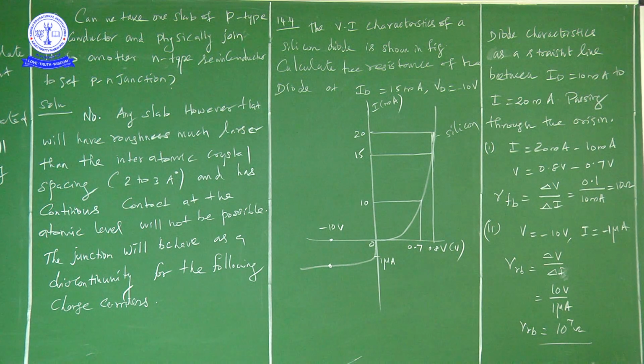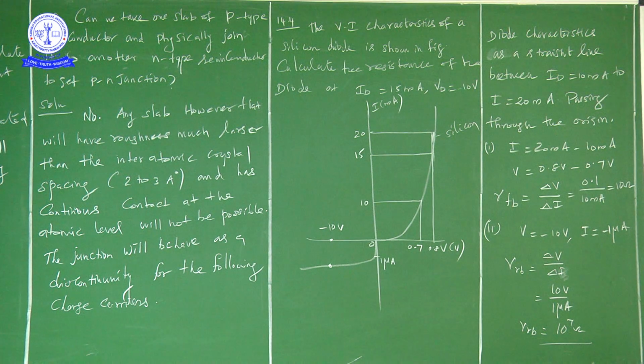So now we can write that resistance R is equal to V by I, okay, delta V by delta I. Delta V means 0.1, because 0.8 minus 0.7, and delta I means 20 minus 10, no? 20 minus 10 means it is 10 milliamps. Okay. And you substitute, milli is equal to 10 power minus 3. Then you will get it as 10 ohms, right? We will get it as 10 ohms as a resistance in case of A.